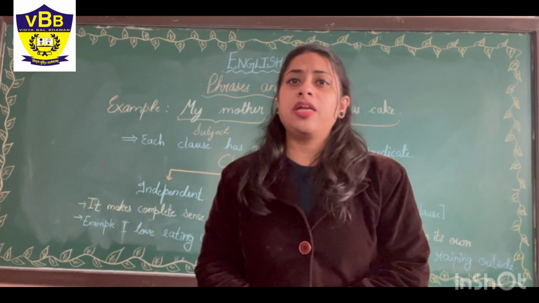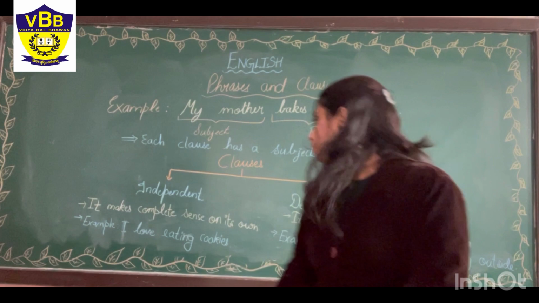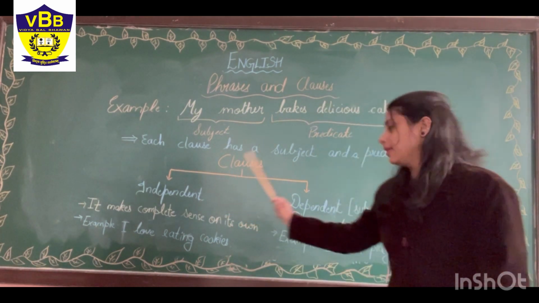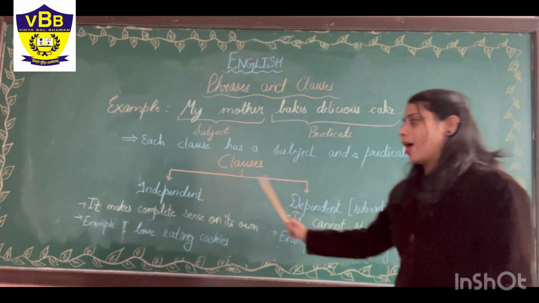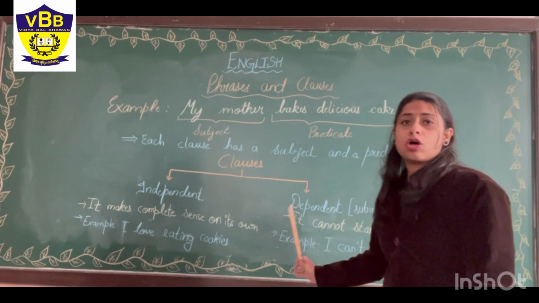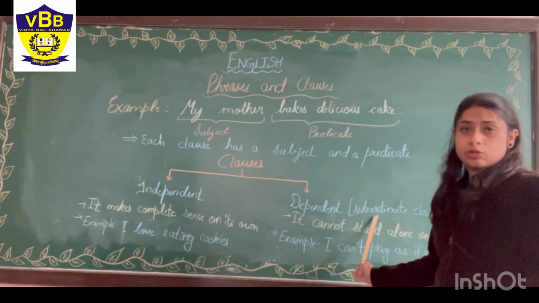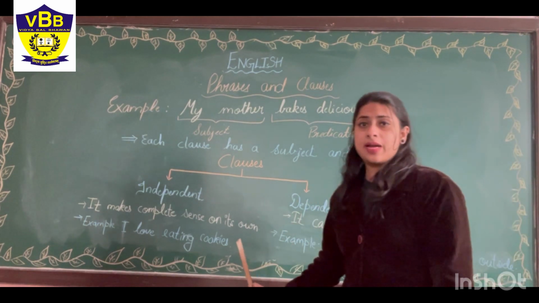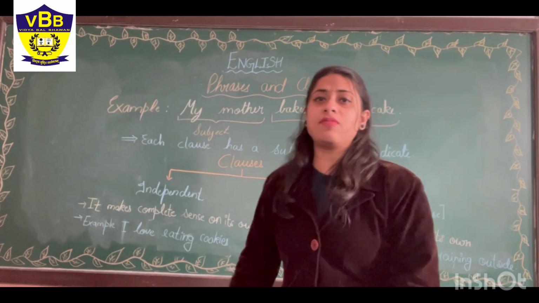Now we have two types of clauses. One is independent and the second is dependent. And a dependent clause is also known as a subordinate clause. Now why is it called dependent and why is it called independent, that we will learn.